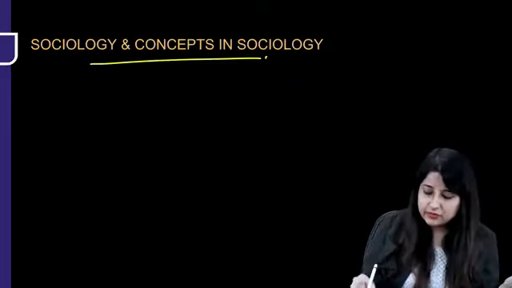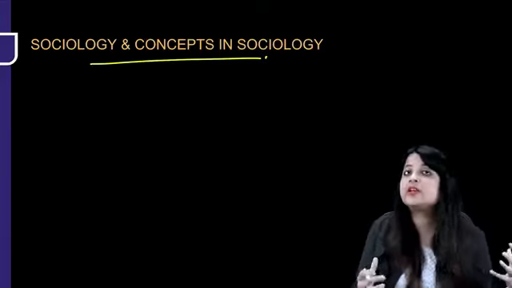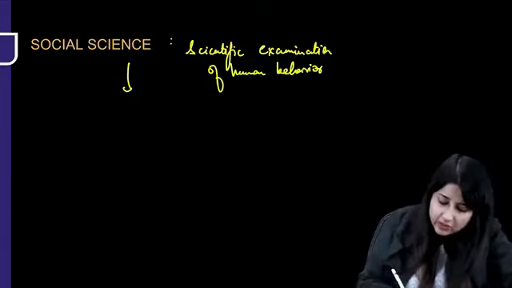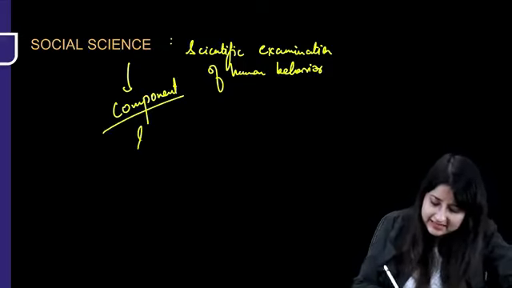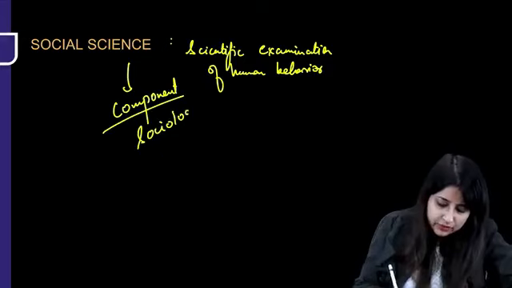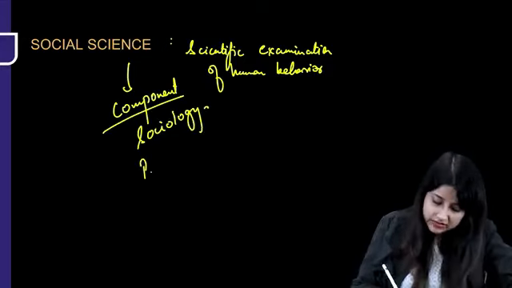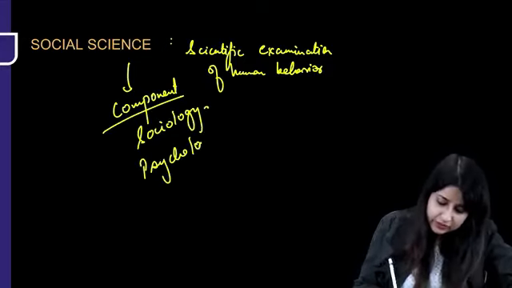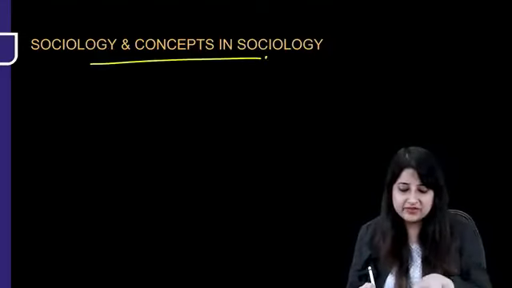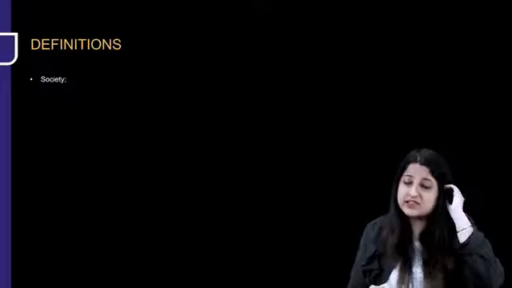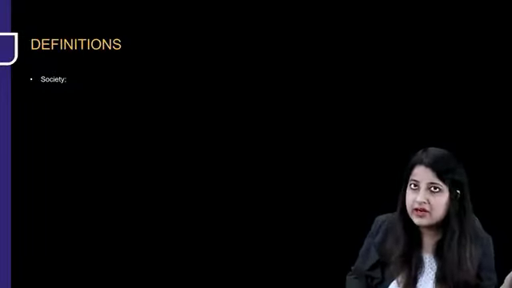So first we'll start with sociology, a very important component of social sciences, which you are going to study. Also psychology. These two things we are going to do in detail, okay? All right, so let us start with the common definitions. So sociology and concepts. First thing is the common definitions which are asked, okay?